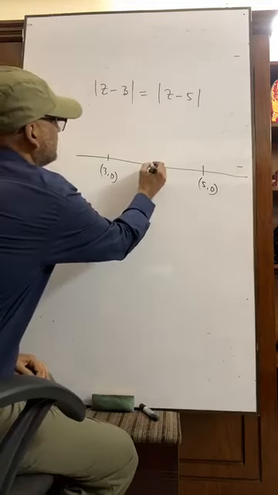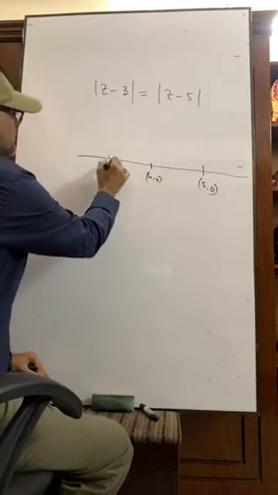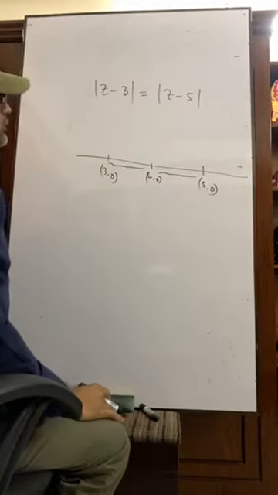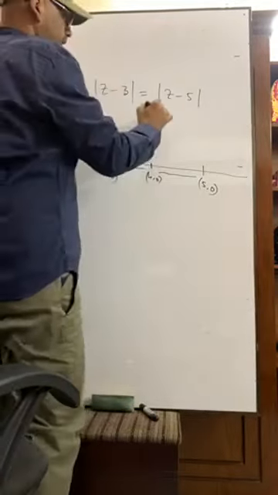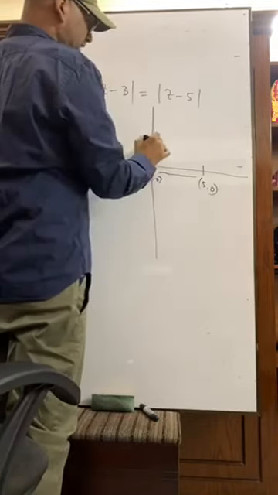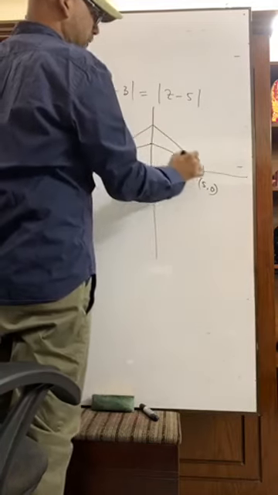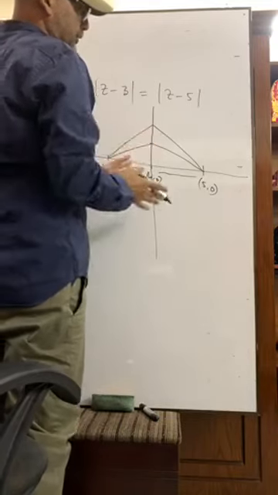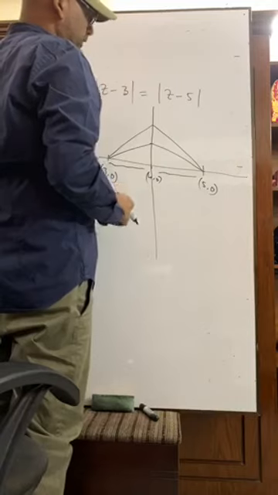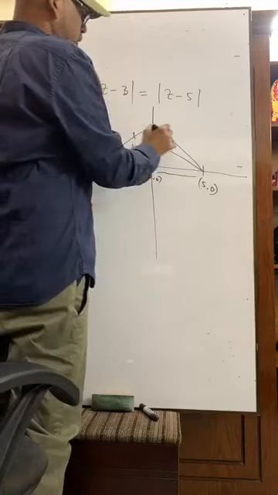So suppose there is a midpoint 4, 0. So this distance and this distance will be equal. Now, if a line is drawn like this, from any point of this line, if we take two lines, then they will be equal.